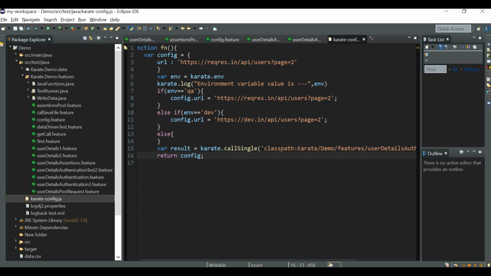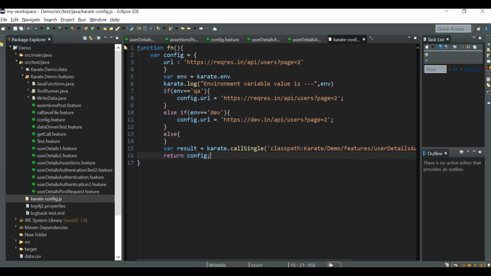Now we can set a new variable where we can store our result, because we are returning the config data, right? When we return the config data, it does not have the value result, because config has this URL and all these things. So result also should be returned when you return the config JSON. For that, we can just do config dot, and you can write any variable. For example, this is for authentication purpose, so I can give auth info equal to result.